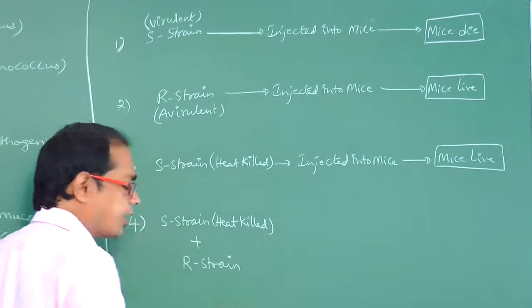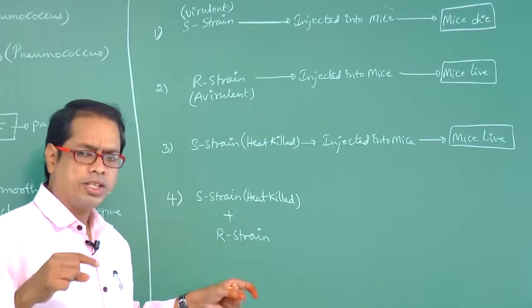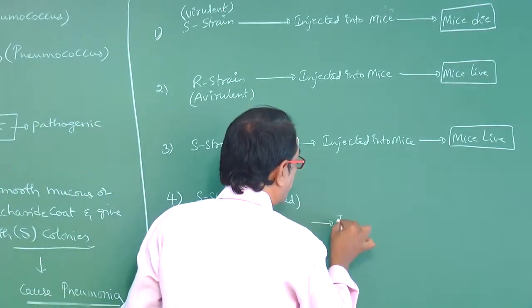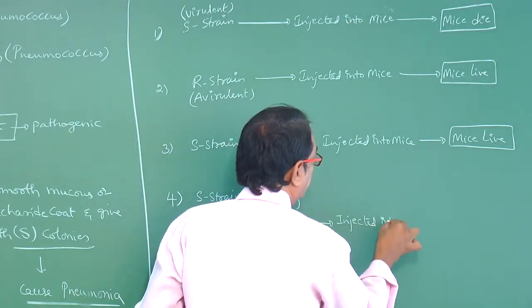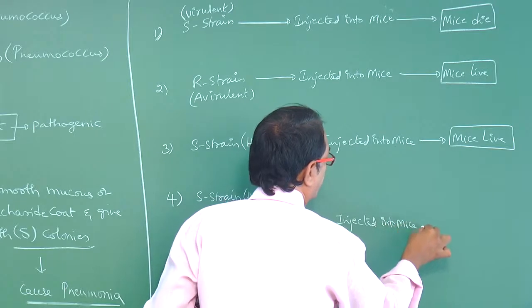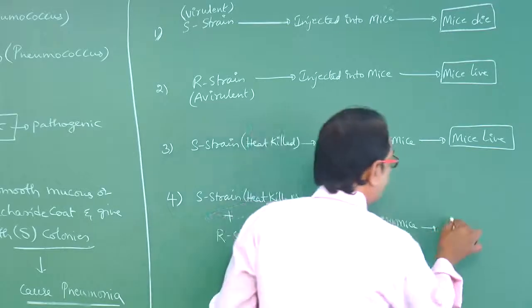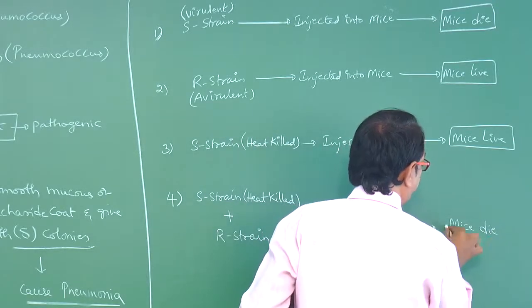The mixture he has taken, heat killed S strain and R strain together, the mixture is injected into the mice. Then what happens here is that the mice are dead. Mice die.